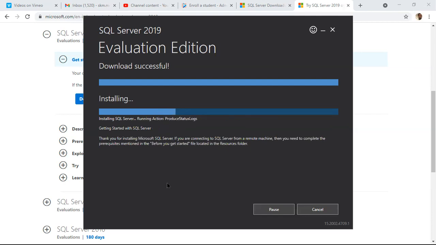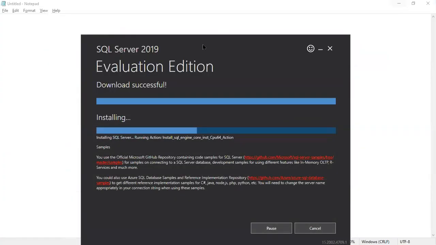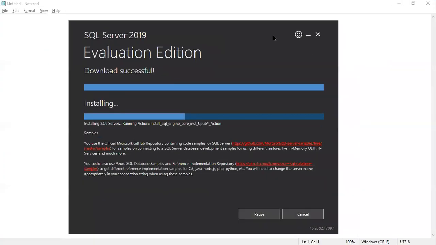We install the database engine first, then the tool SSMS. Okay, right. The installation is going on, no problem. It takes 2-3 minutes on my machine.